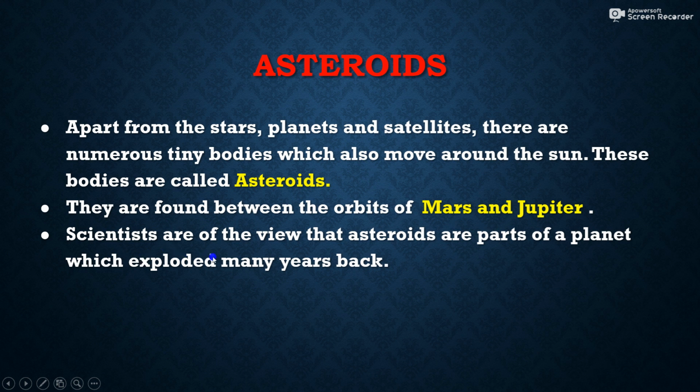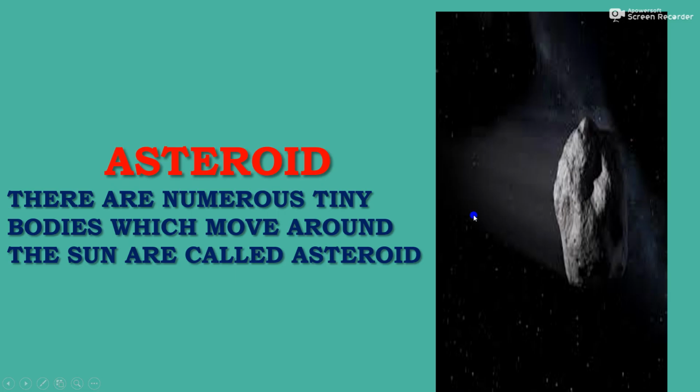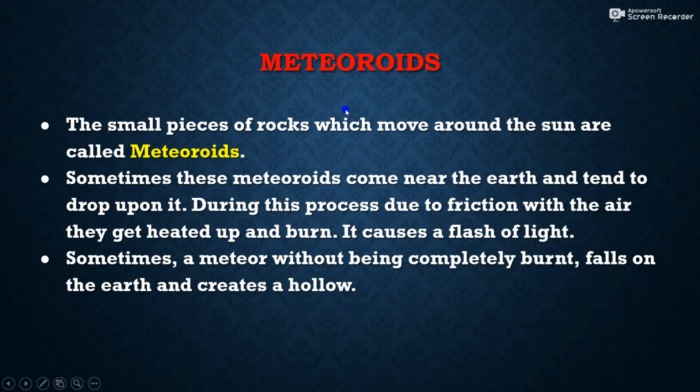Scientists are of the view that asteroids are parts of a planet which exploded many years back. So scientists are arguing that these are the parts of a planet which exploded many years back. However it may be, these are found only between the orbits of Mars and Jupiter. Asteroids are numerous tiny bodies which move around the sun. Then meteoroids: the small pieces of rocks which move around the sun are called meteoroids.